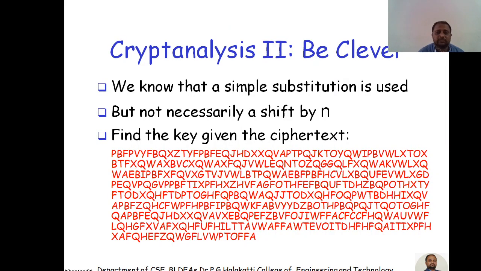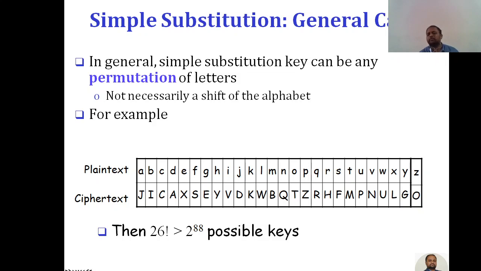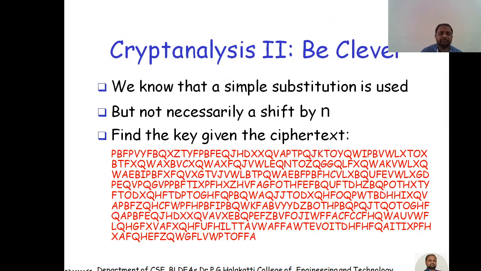Here you can see there is one example given. We know that a simple substitution is used, but not necessarily a shift by n. I think, as in the previous slide, trying all 2 raised to 88 possible keys is not at all possible for a hacker. But what is the solution? How will the hacker find the solution to get the plain text? Now here is one more example. We know that a simple substitution is used, but not necessarily a shift by n. Find the key given the ciphertext.